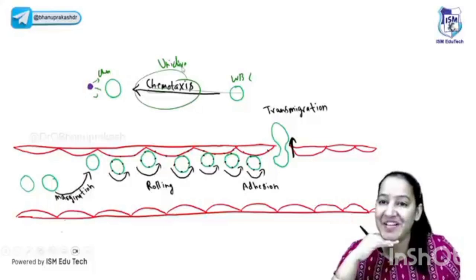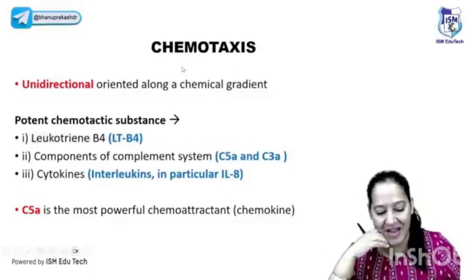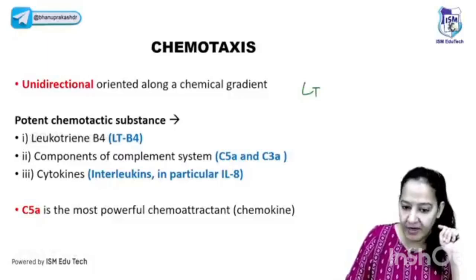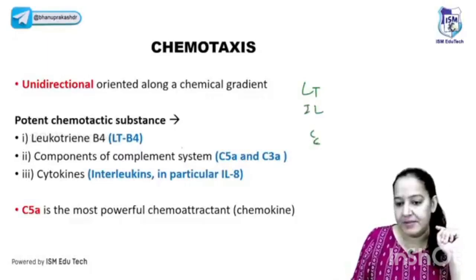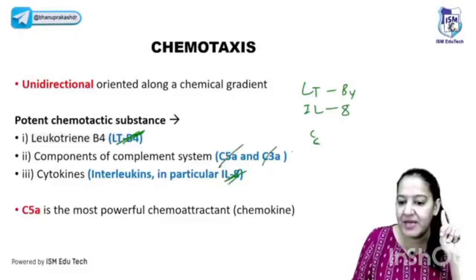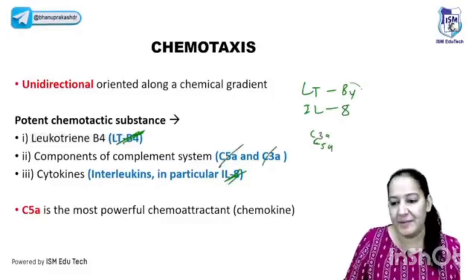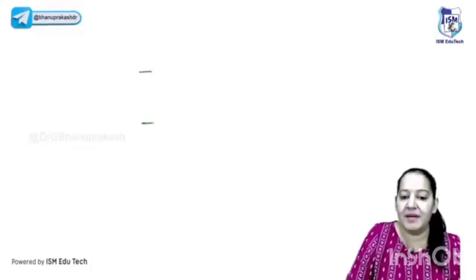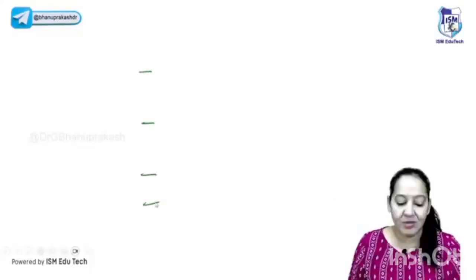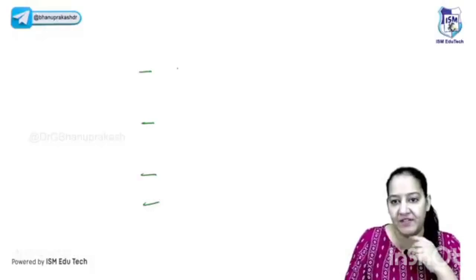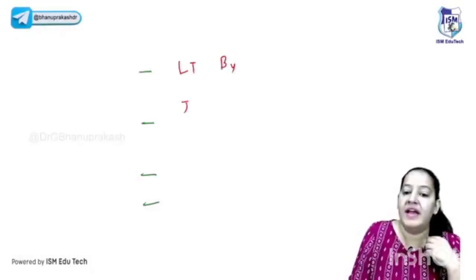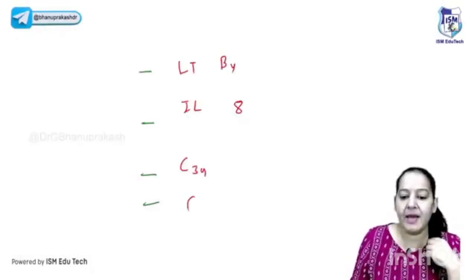Okay, name the 4 chemicals. What are the 4 chemicals here? One is leukotriene, one is interleukin, and 2 are complement. Learn the numbers. Leukotriene is B4, interleukin is 8, and the 2 complements are C3a and C5a. These are the 4 chemicals secreted by the bacteria that attract the WBC. So the WBC moves towards the bacteria. It's leukotriene B4, interleukin 8, complement C3a, complement C5a.